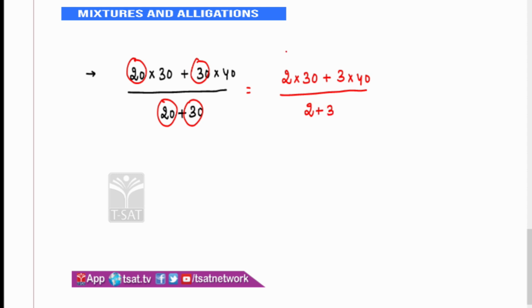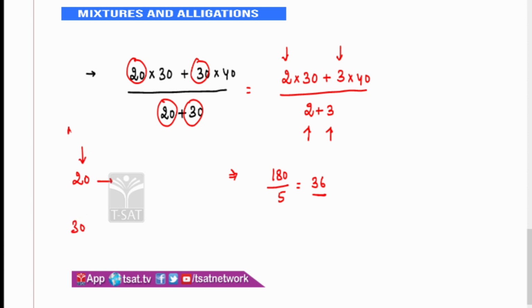So we don't need to worry about the multiples. We just need to concentrate on the simplest values possible. Here it is 60 plus 120, 180, divided by 5. This is 36. Here the number of members in the first group is 20, in the second group is 30.